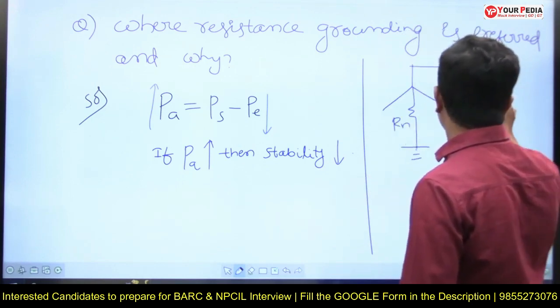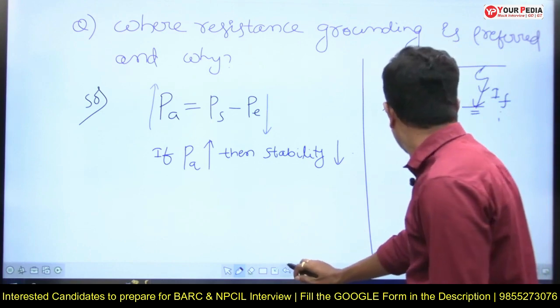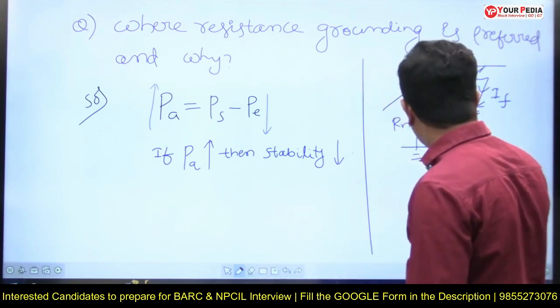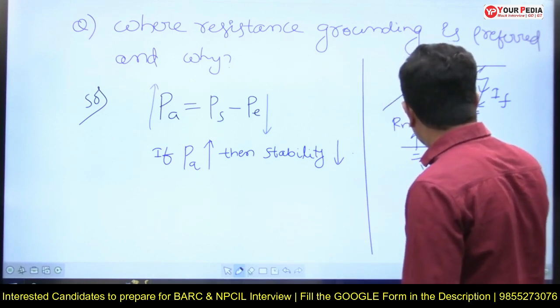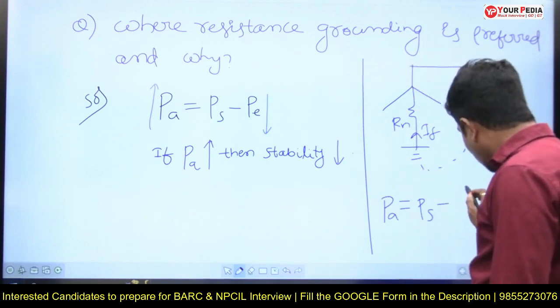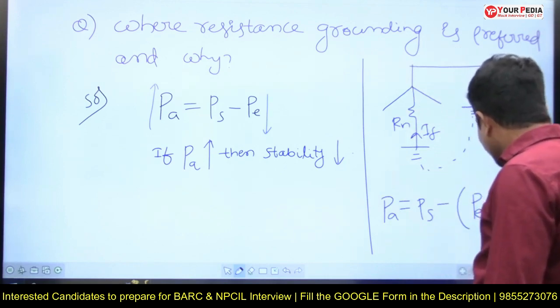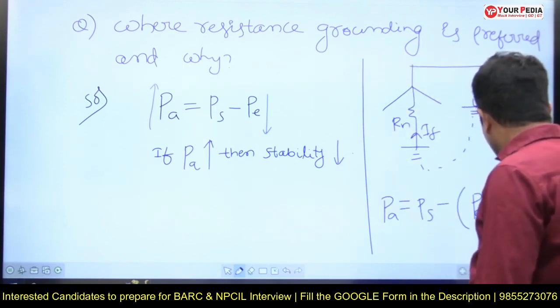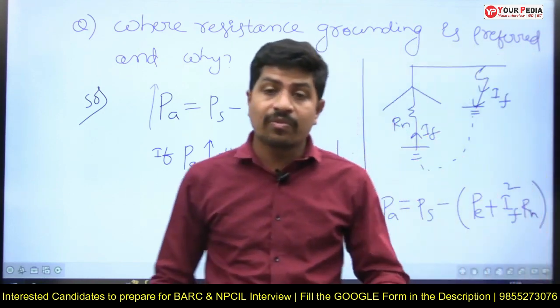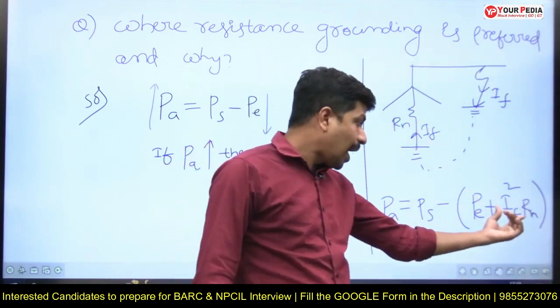Suppose a fault has occurred here. This is the fault current, an LG fault, and the fault current has a closed path this way. Now the acceleration power PA is equal to PS minus (PE plus IF square into Rn). This fault current is very high, so IF square into Rn is further high.